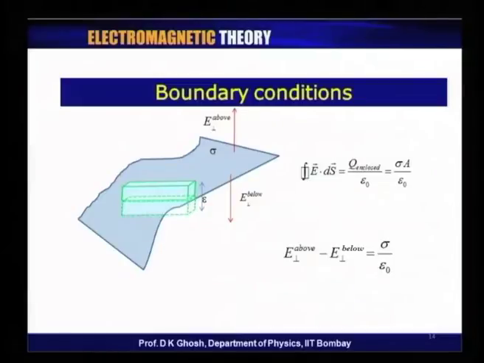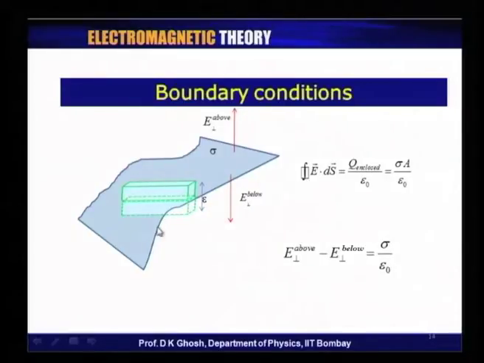In other words, I am looking at the behavior of the field and the potential at the boundary. What happens at the boundary? Let us look at a situation like this. I have an arbitrary surface here. Supposing these are infinite charge surfaces, I already know how to calculate the electric field above and below.